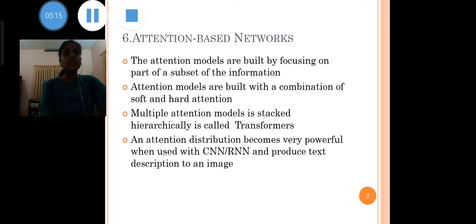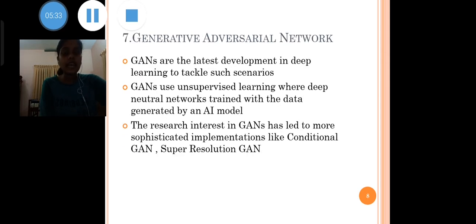An attention distribution becomes powerful when used with convolutional neural networks or recurrent neural networks to produce a text description for an image. Google, Facebook, etc. quickly adopted attention models. Now the last classification is the generative adversarial network.